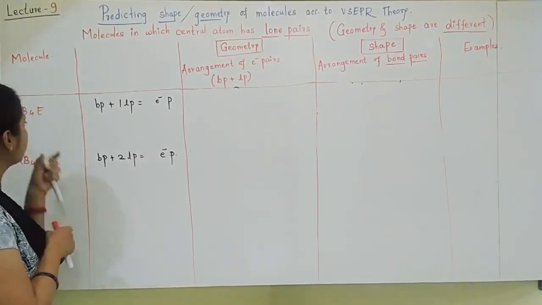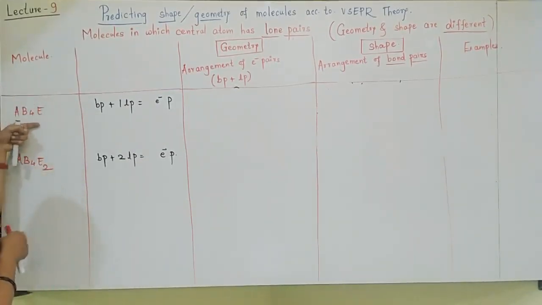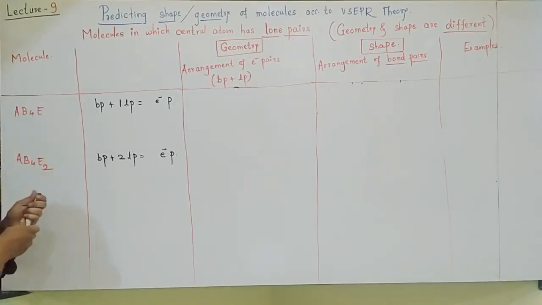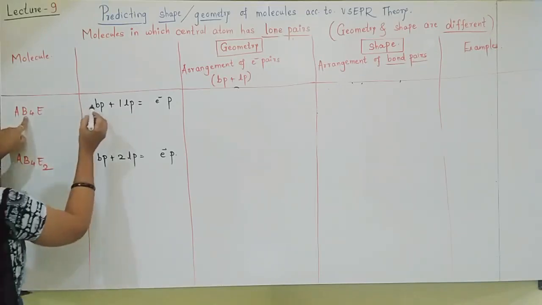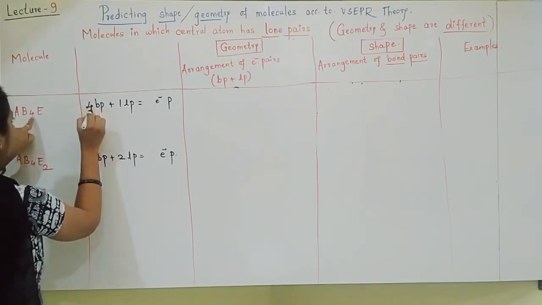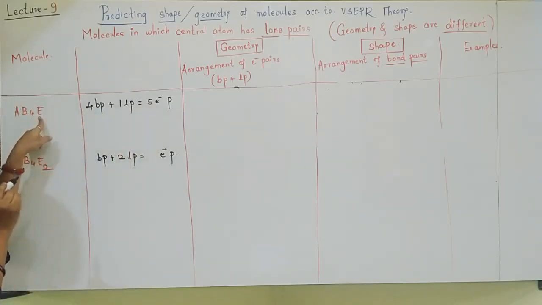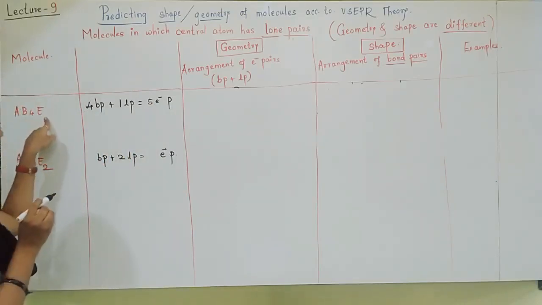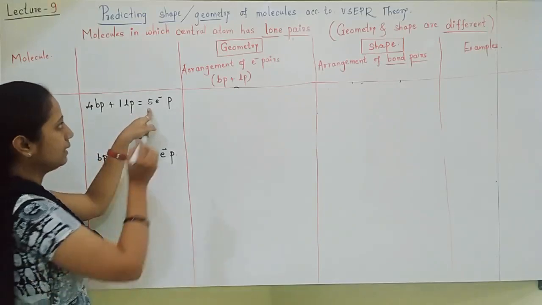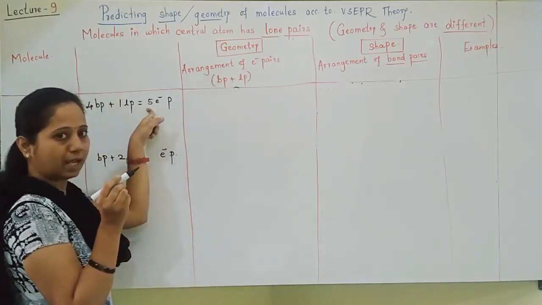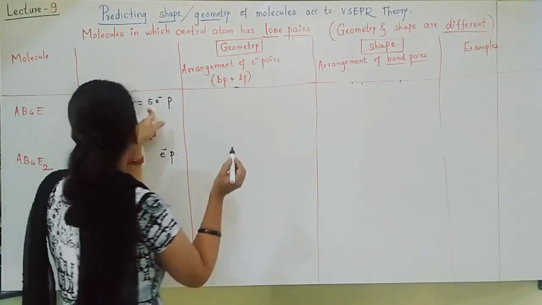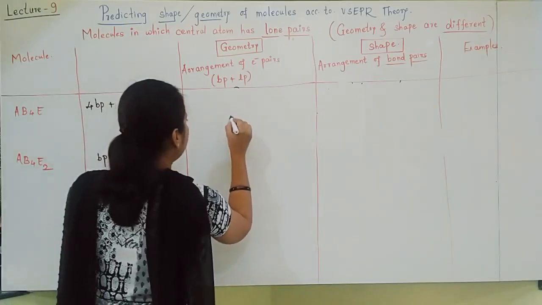Yes students, let us move towards the next molecule, AB4E type of molecule. In an AB4E type of molecule, you can see that A is forming 4 bonds with B. So bond pairs, I am writing 4. One lone pair is there. Total electron pairs becomes 5: 4 bond pairs, 1 lone pair. And whenever 5 electron pairs are there, geometry must be trigonal bipyramidal. So I will show trigonal bipyramidal geometry.